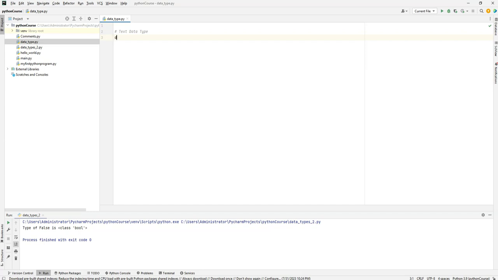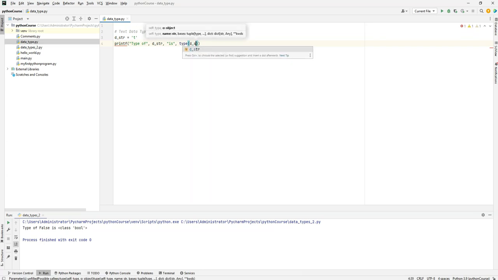Let's say, if I say dstr, I'm just giving a name, right? So dstr is a name. So I can say t. See, now this is a single character. But still, when we try to print the type of this, we can have a comma-separated dstr, and then. What are we trying to print? We are trying to print what is the type of this data type. Okay, let's see what exactly it gives.